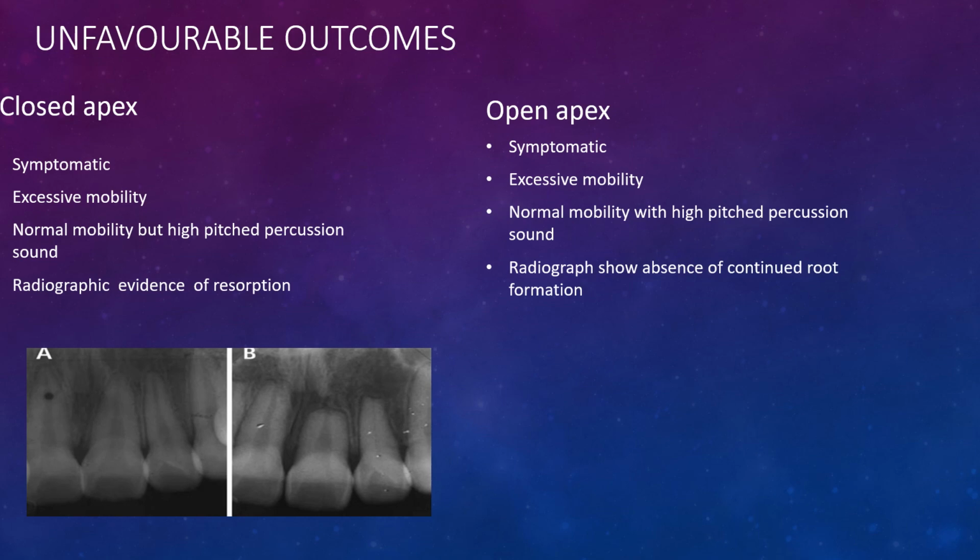In case of the open apex, similarly, the tooth will become symptomatic. There will be excessive mobility or a high-pitched percussion sound suggesting ankylosis, and the radiograph will show absence of continued root formation.